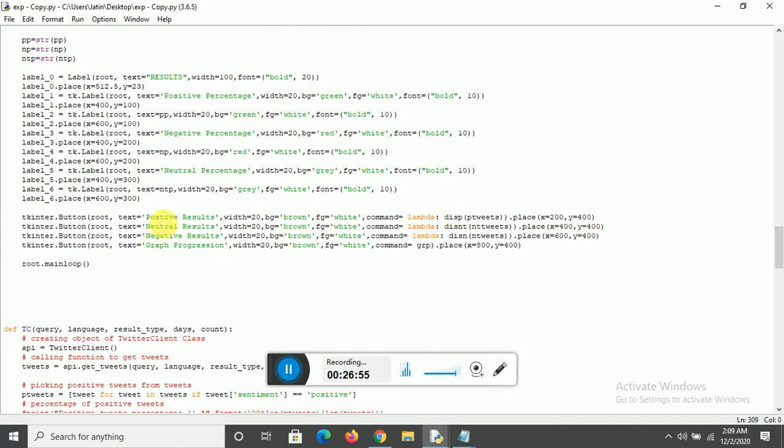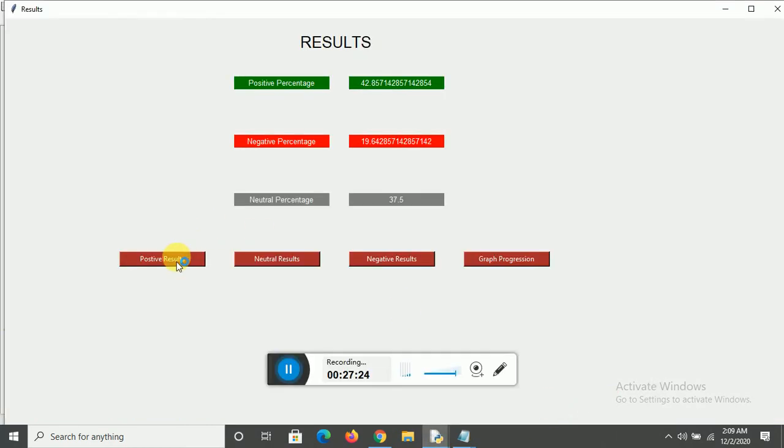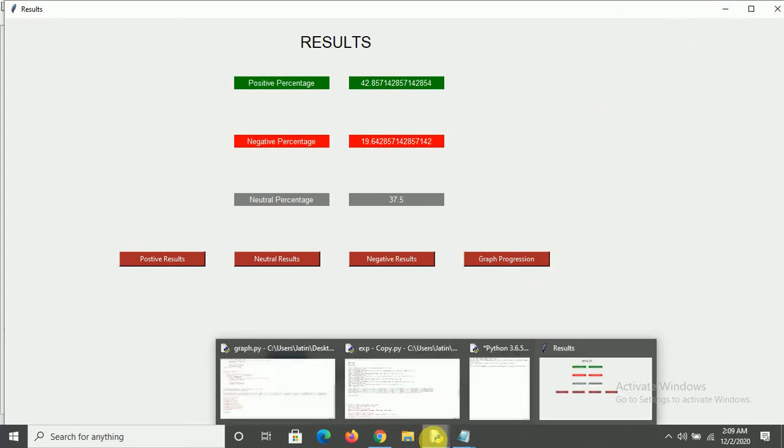Positive results is to see the positive tweets, neutral results to see the neutral tweets, negative results to see the negative tweets, and graph progression to see how the graph has progressed over the course of time. So this is the command for displaying positive tweets, this is the command for displaying negative tweets, sorry, this is the command for displaying neutral tweets, this is the command for displaying negative tweets, and this is the command for displaying the graph. So accordingly all the four buttons: positive tweets, neutral tweets, negative tweets, and the graph. So let me go back and let me show you over here.